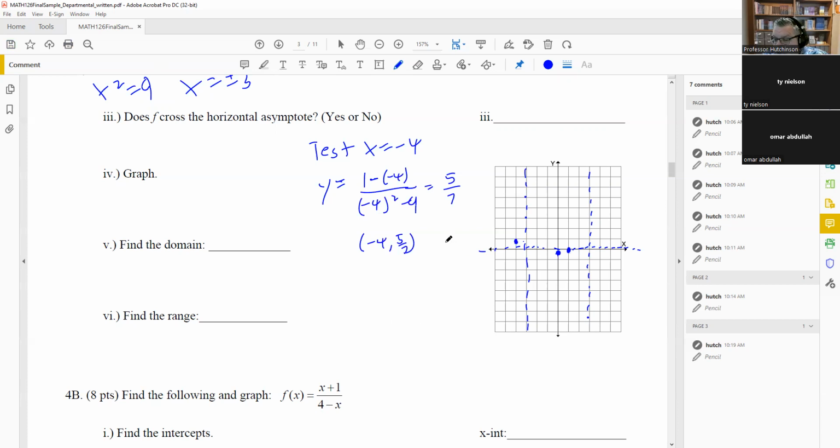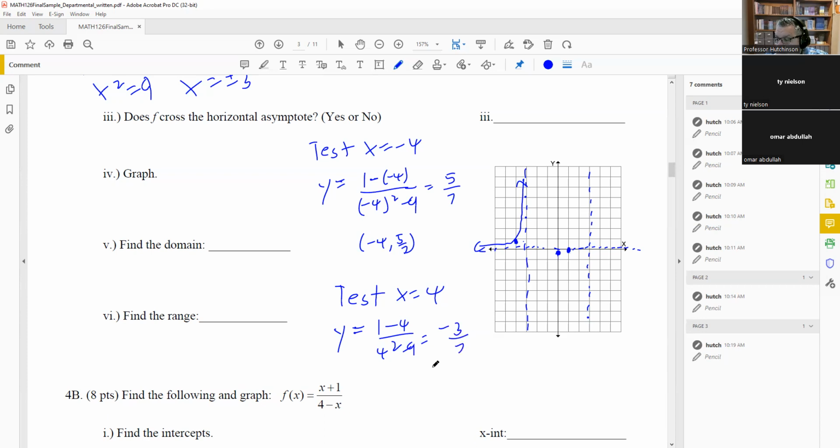All right, so now we know that the graph has to be in this section. Now the other thing that we're going to do is test x equals 4, something to the right of the other vertical asymptote. y equals 1 minus 4 on top, and then 4 squared minus 9. 1 minus 4 is negative 3.